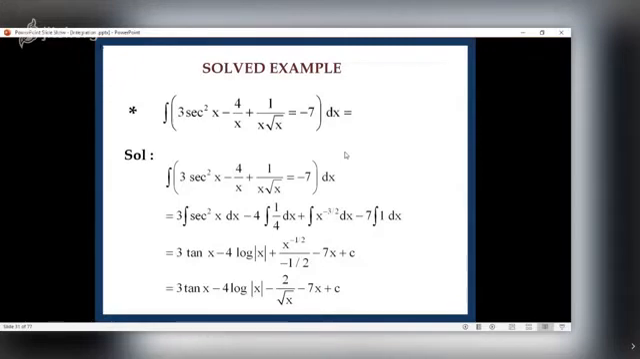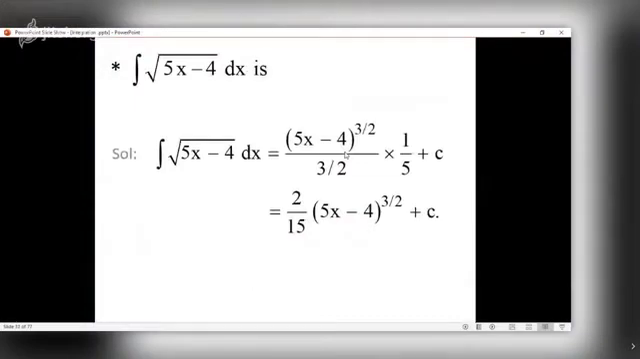Why is integration more challenging? Because in integration, the integrand, that is the function to be integrated, must be put in integrable form. So that is the most challenging part, that the function to be integrated, you have to put that in integrable form.